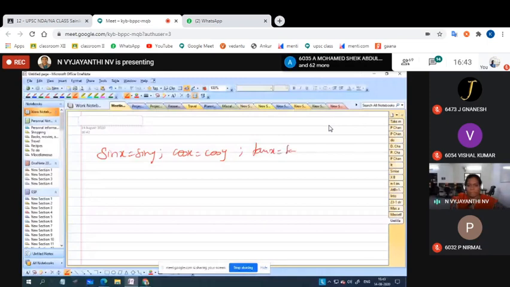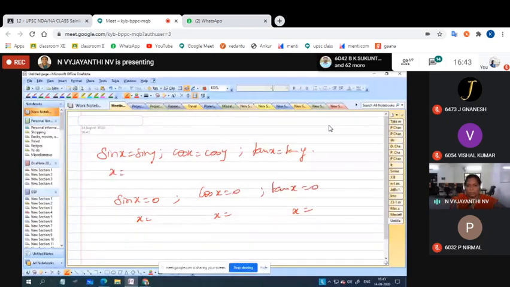Moreover, sin x equal to 0 means what is x equal to? Cos x equal to 0 means what is x equal to? Tan x equal to 0 means what is x equal to? You must be thorough with all these values so that we will easily discuss tomorrow's class: trigonometric functions, maxima and minima. Okay?